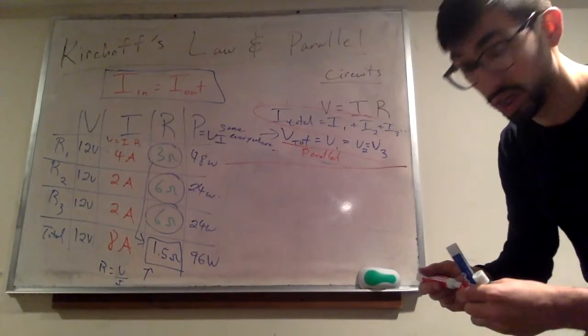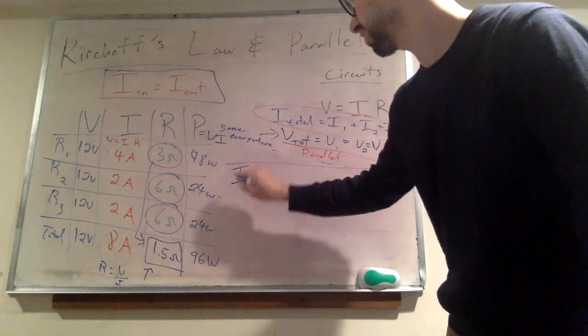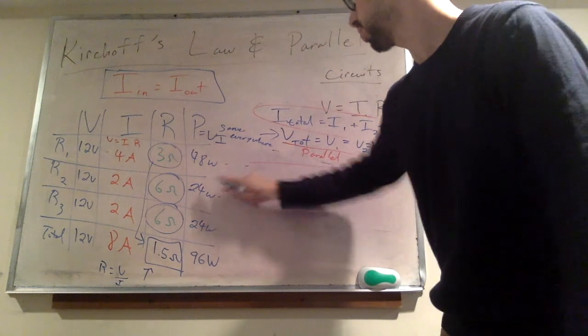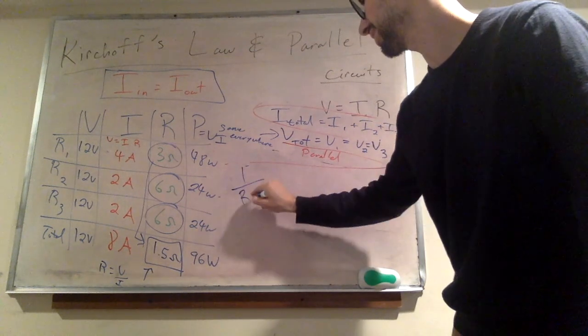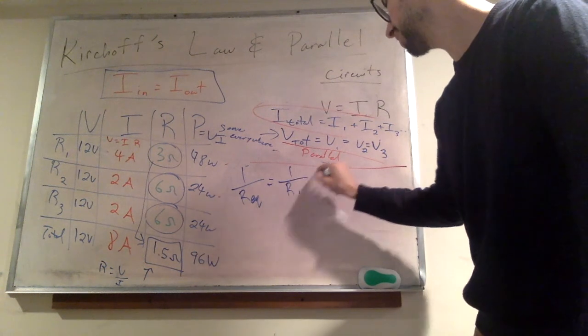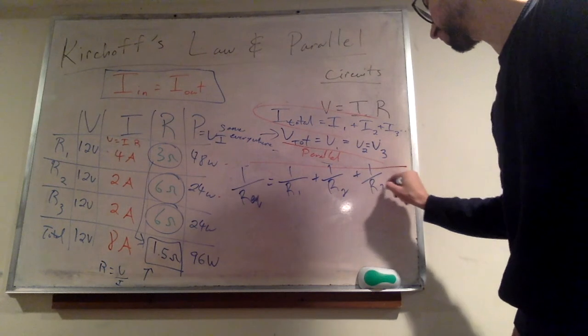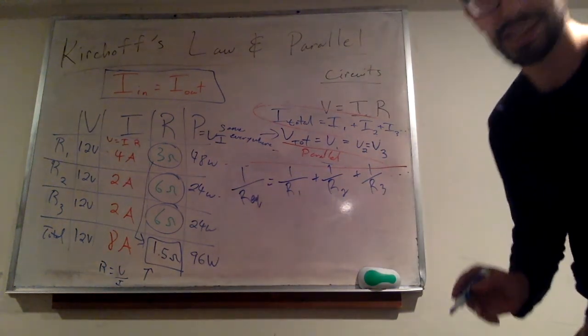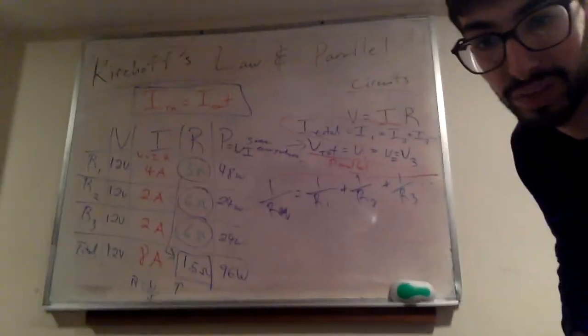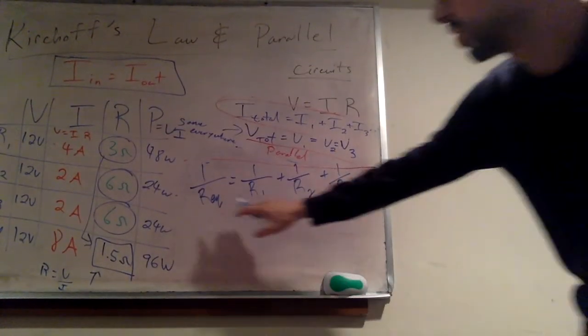We are going to say to ourselves, well, 1 over our equivalent resistance is equal to 1 over R1 plus 1 over R2 plus 1 over R3, and so on. There's a bit of a trick on math here. 1 over REQ equals 1 over R1, 1 over R2, 1 over R3.